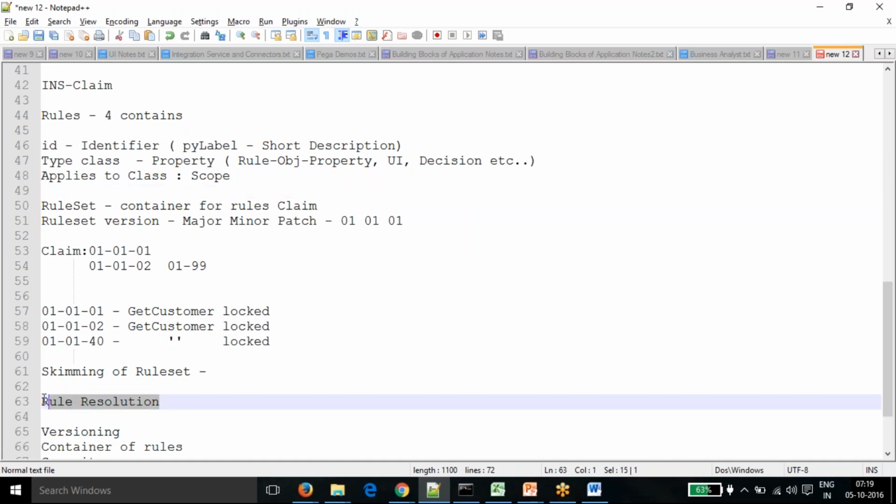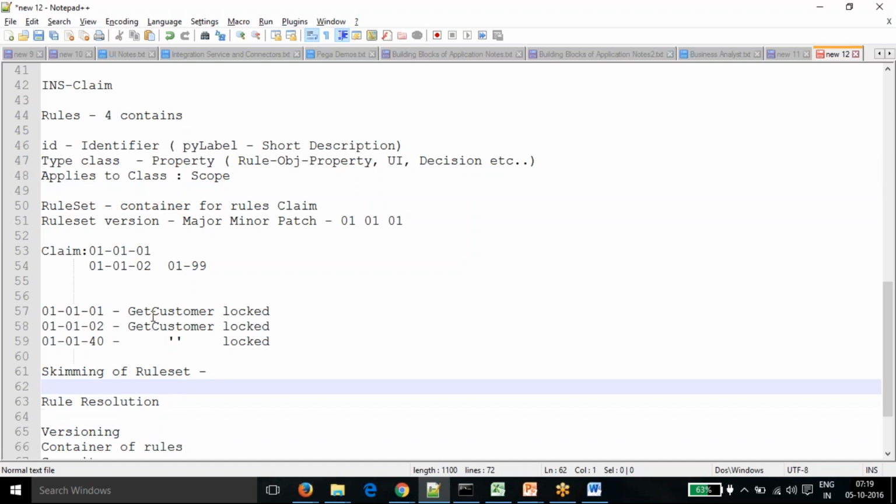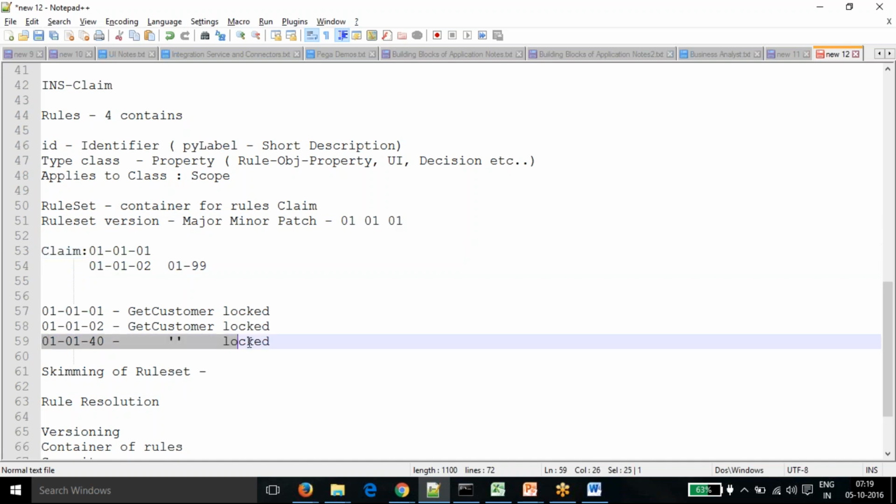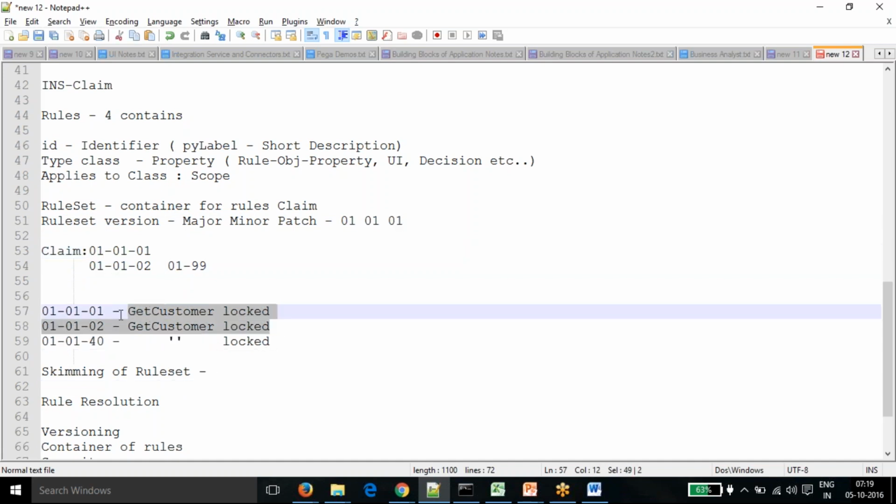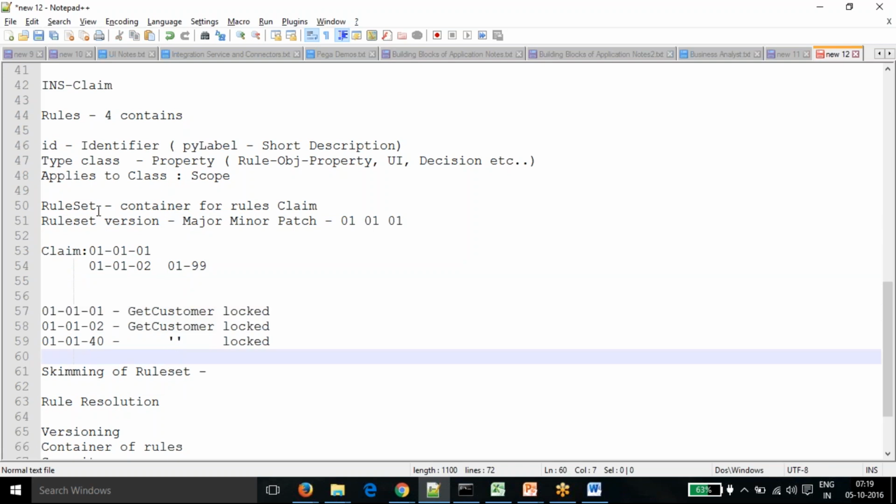There is one more concept, rule resolution, where we find which rules I'm going to use. You have multiple versions of the same rule, so which version am I going to pick? In most scenarios it picks the highest version, and all the lower versions always get ignored. Also, when we do the skimming, when we increase the minor or major version, we just pick the latest version from there. We don't use all the other rules, and they do not get moved.